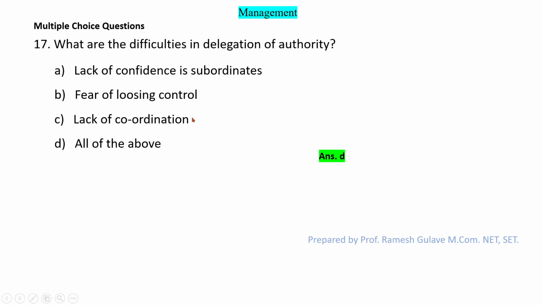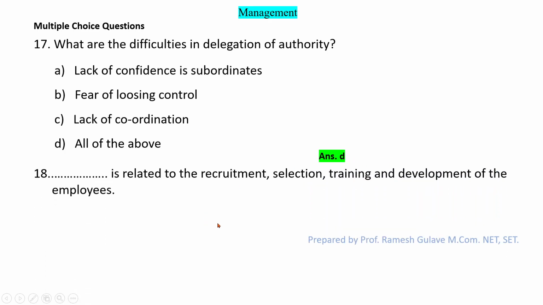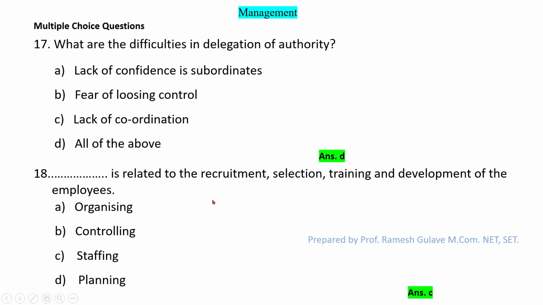So all these are difficulties in delegation of authority on part of management. So here option D is the right answer. Next question says dash is related to the recruitment, selection, training, and development of the employees. So we know that staffing is related to the recruitment. So here option C is the right answer.